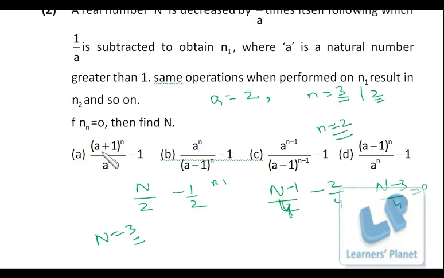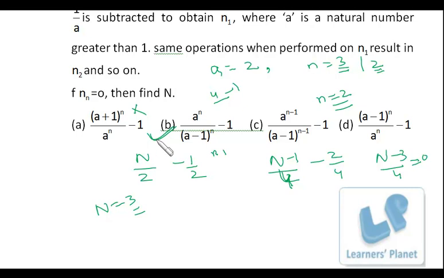Now see here, a is equal to 2, so it is 2 plus 1, 3 raised to 2, that is 9 by 4, so that will not be the correct option. What we want is 3. So if a is equal to 2, 2 raised to 2, 4, upon 2 minus 1 raised to 2, that is 1, minus 1, that is 3. So this is the correct option. Okay, one more step can be performed to verify,